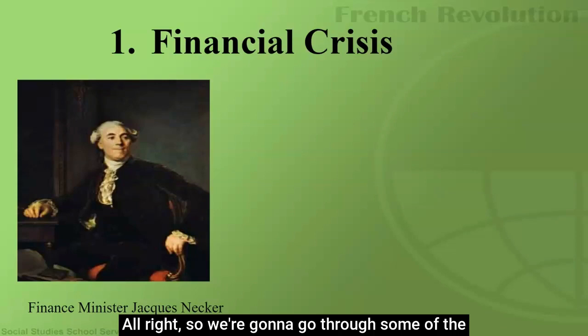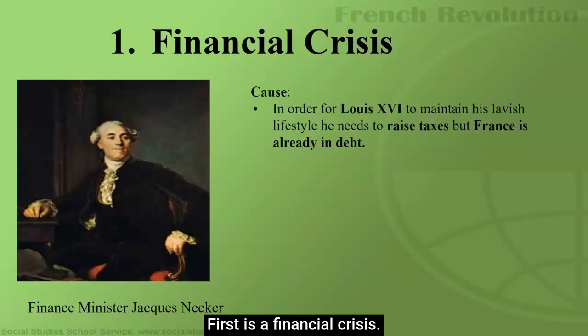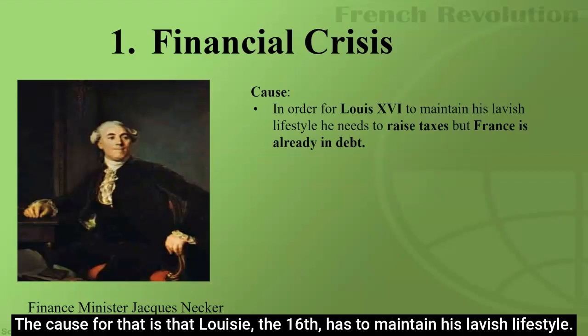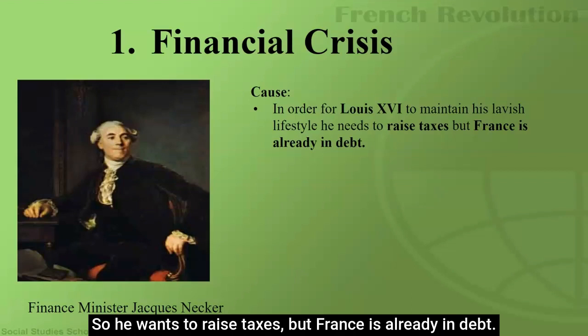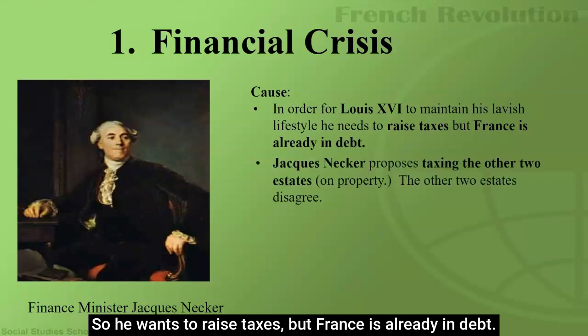All right, so we're going to go through some of the things that happened during the French Revolution. First is a financial crisis. The cause for that is that Louis XVI has to maintain his lavish lifestyle, so he wants to raise taxes, but France is already in debt.